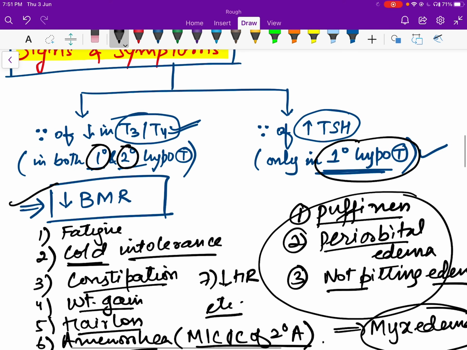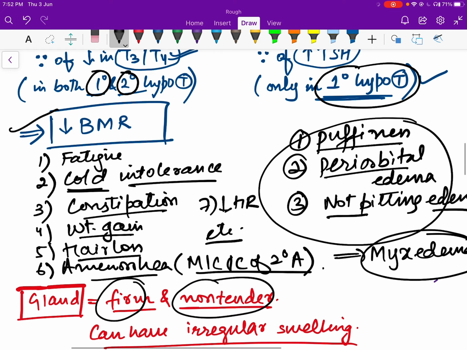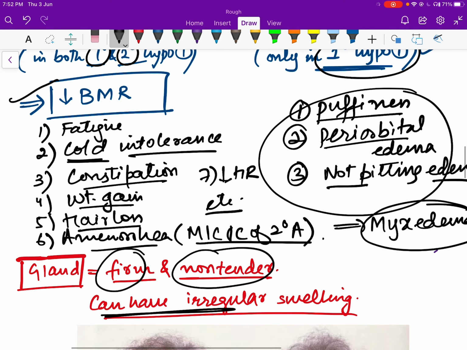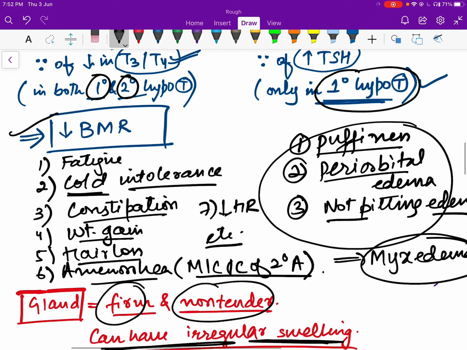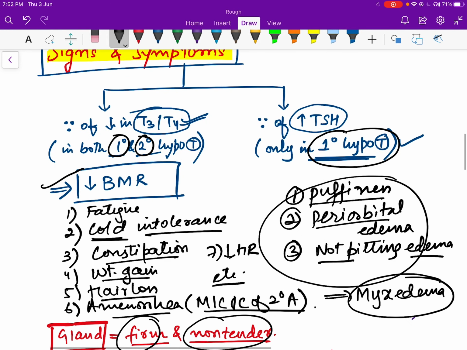Now, the gland is going to be firm and non-tender. That means it's not painful. We can examine the gland, the patient will not feel any pain, but the gland can have irregular swellings. That means it can be some form of goiter as well. So these are signs and symptoms of hypothyroidism. They can be because of decrease in T3, T4 hormones, or because of increase in thyroid stimulating hormone.